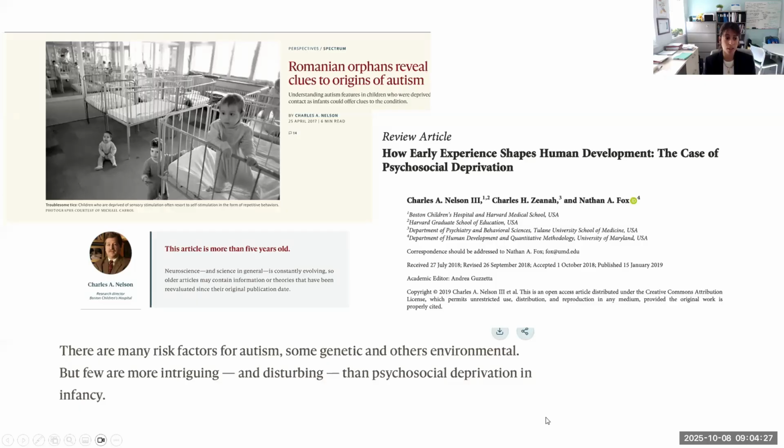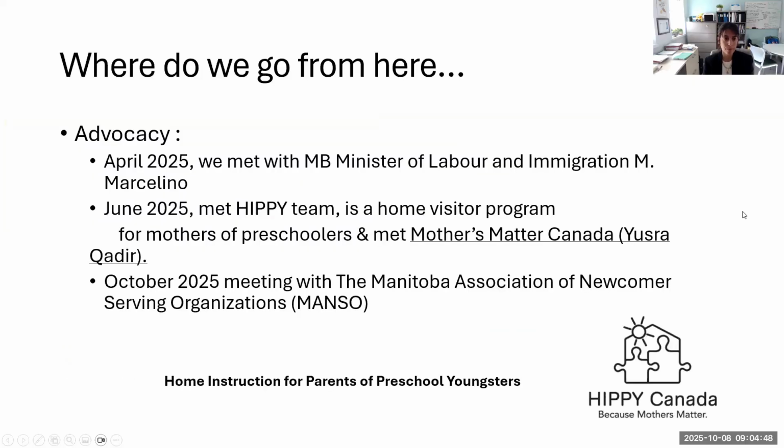Not saying that it explains every case, but in some cases it could increase risk. For those who are interested, he has a very interesting study that he published in 2018 about how psychosocial deprivation can shape early development and its impact on these children's lives.